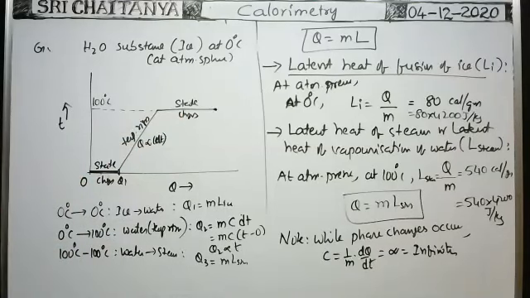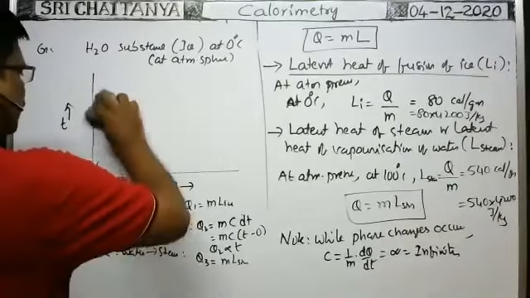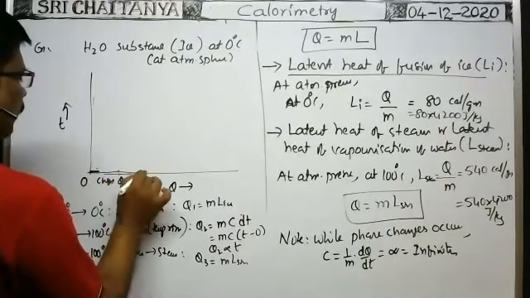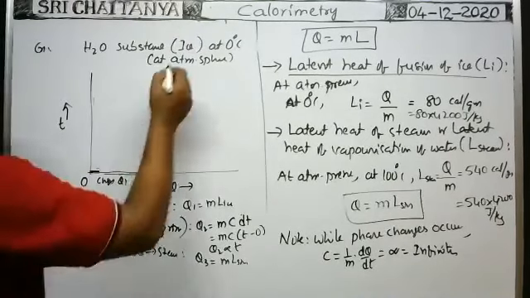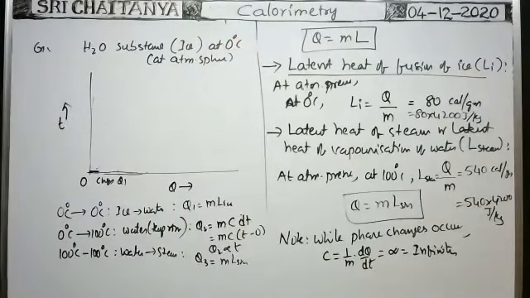So in this way, you will get the temperature versus heat energy supplied graph. Suppose you are given ice at minus 5 degrees centigrade, same graph. One more example.